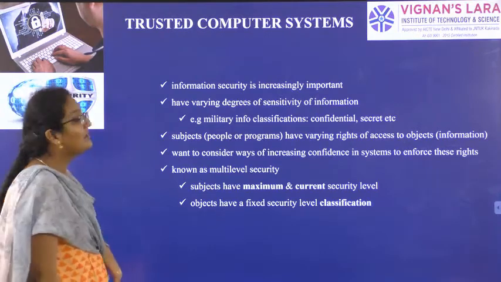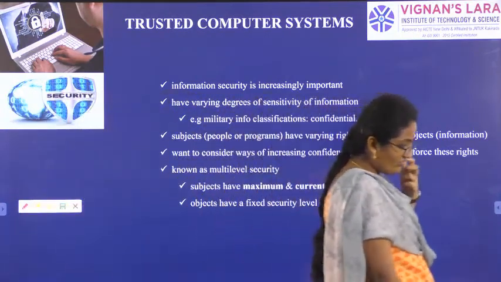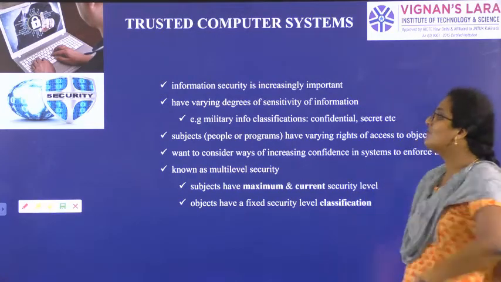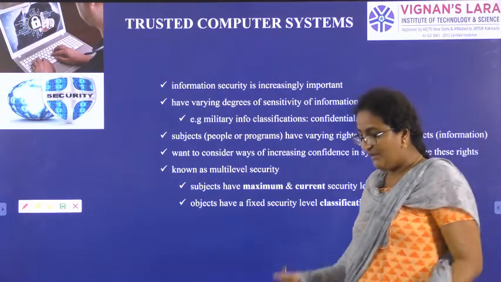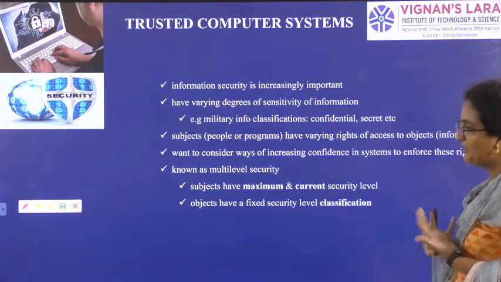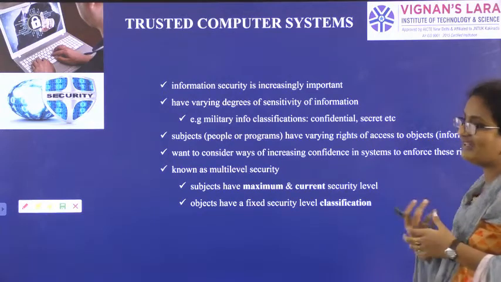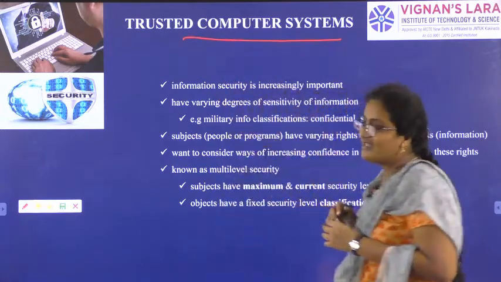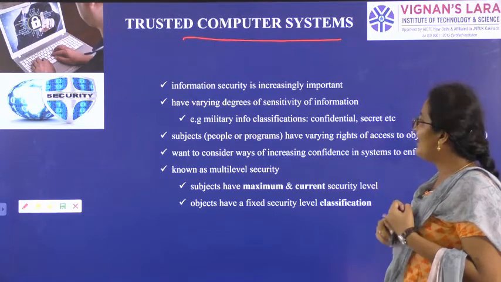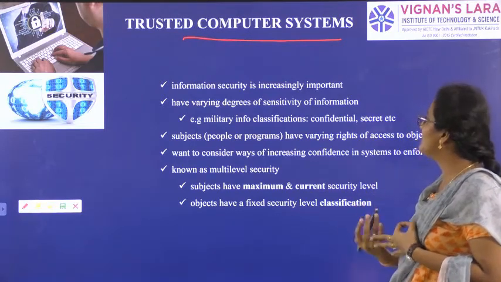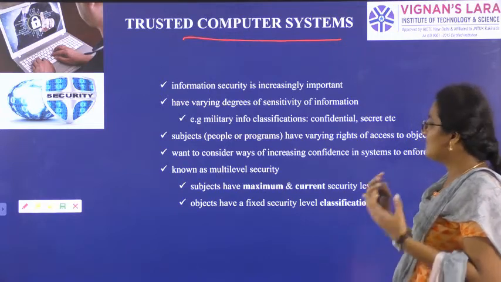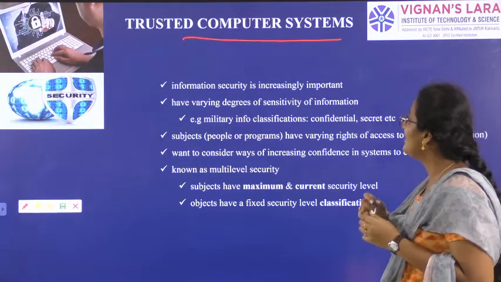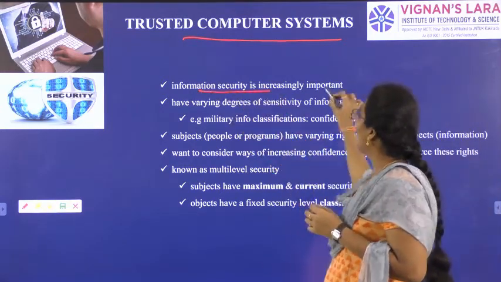Next one, trusted systems. Till now we have discussed what a firewall is, the structure of a firewall, types of firewalls, and limitations of firewalls. Information related to military people, political people, or any hospital information, confidential and secret information, is stored using trusted computer systems. Why are trusted computer systems used? Any military information, sensitive information, information related to the country, or secret programs are stored using trusted computers. Information is increasing day by day and it is important.